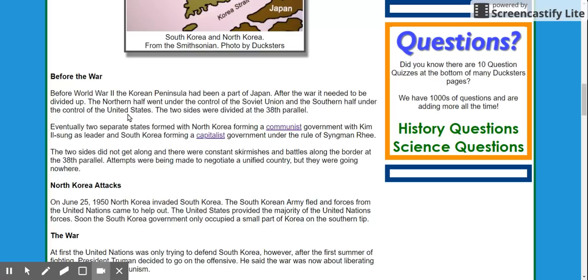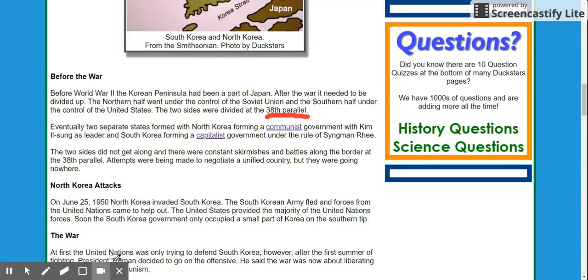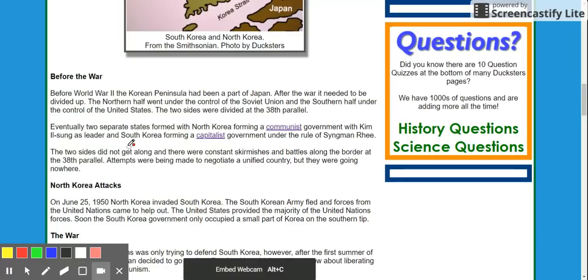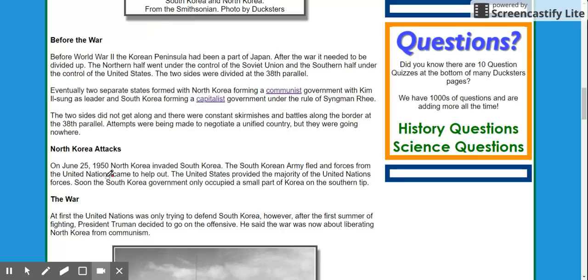That's why North Korea became communist, because they were under the control of the Soviet Union after World War II ended. And the southern half became capitalist because they were under the control of the United States after World War II ended. The two sides were divided, right, at the 38th parallel. 38th parallel. That's going to be important. Eventually, two separate states formed, with North Korea forming a communist government. South Korea is capitalist, again, because of who was controlling who afterwards.